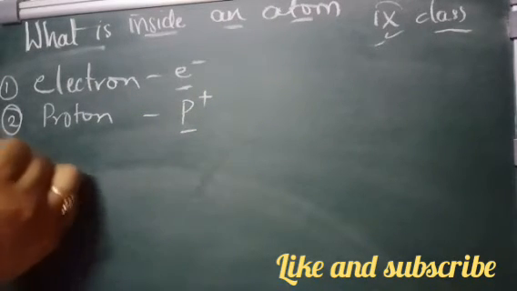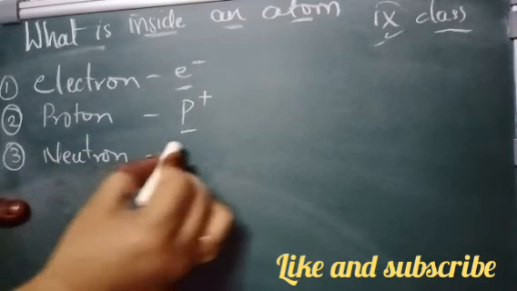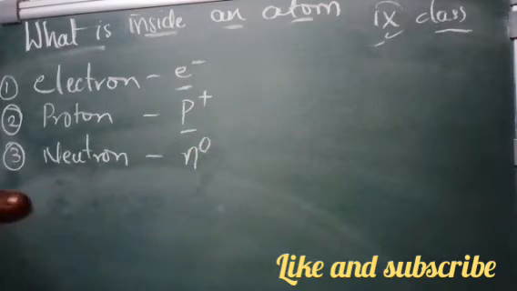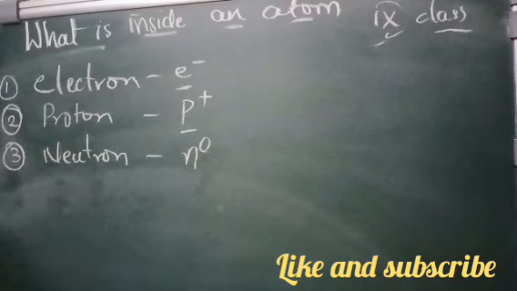And the third particle that came into existence was the neutron, which was given as n power 0 because it has no charge.